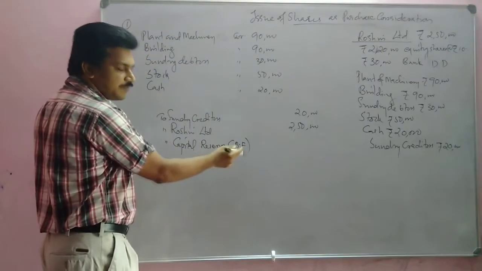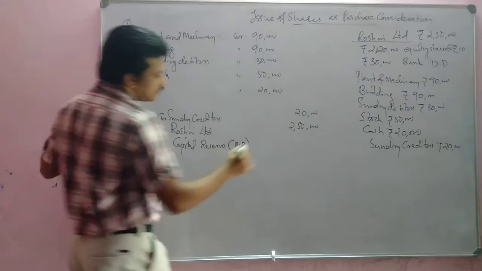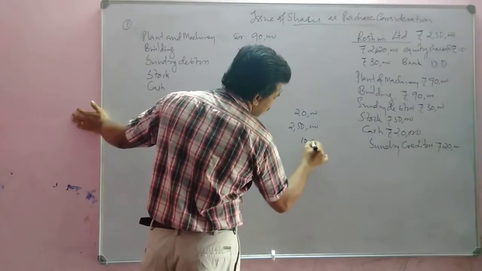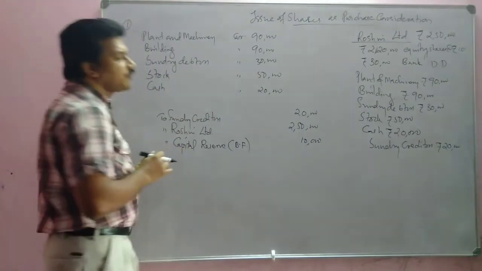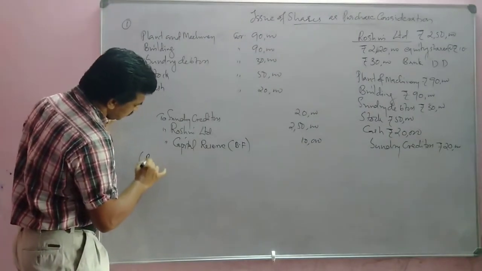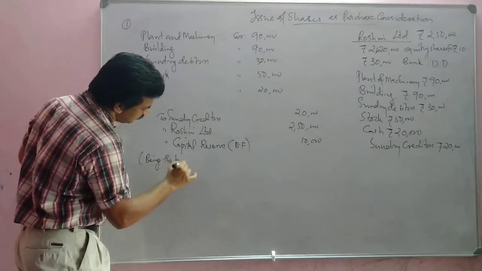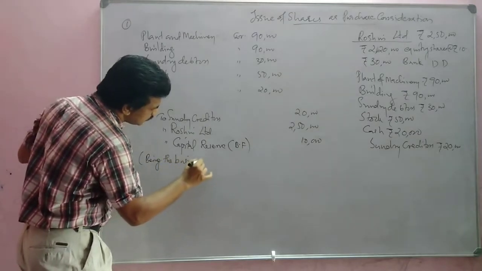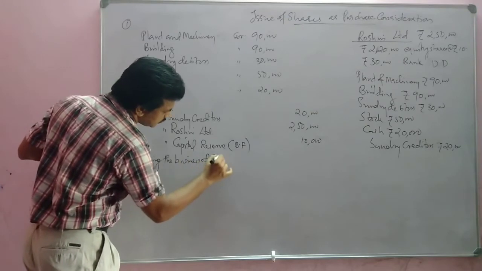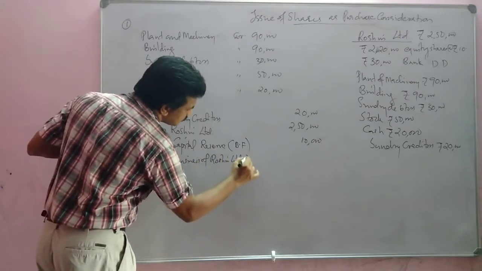This BF means balancing figure, and that balancing figure is 10,000. That means the 10,000 is the profit on purchase of this business. We can write here, being the business of Roshni Limited is purchased.